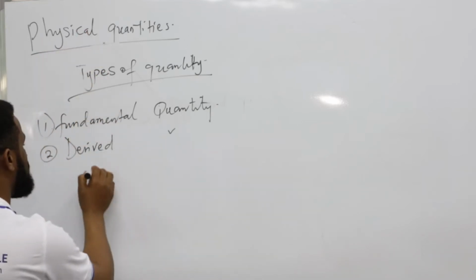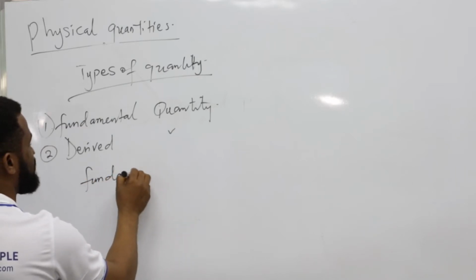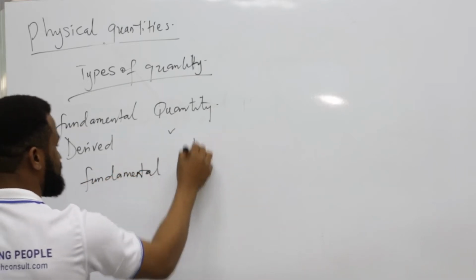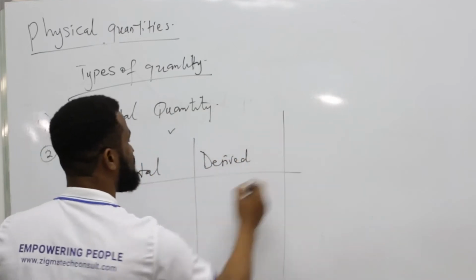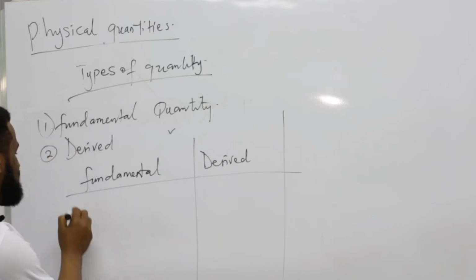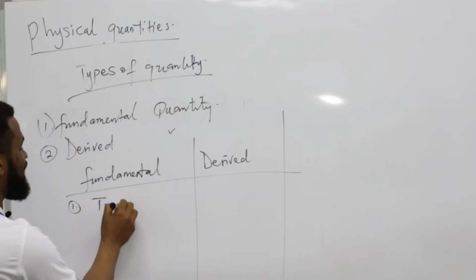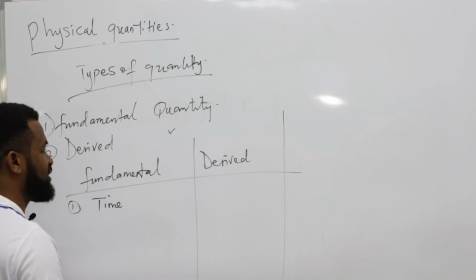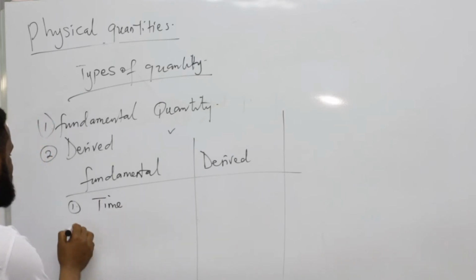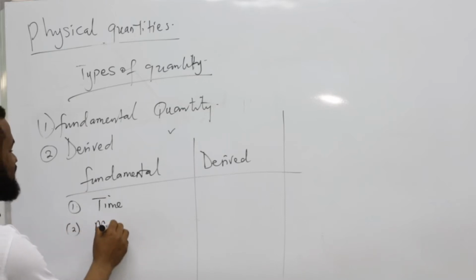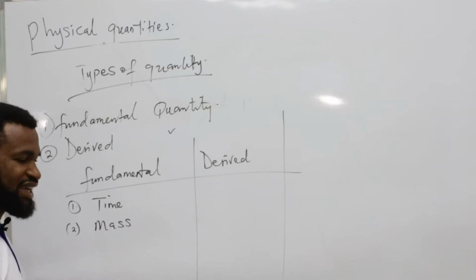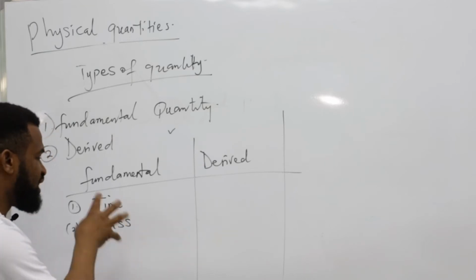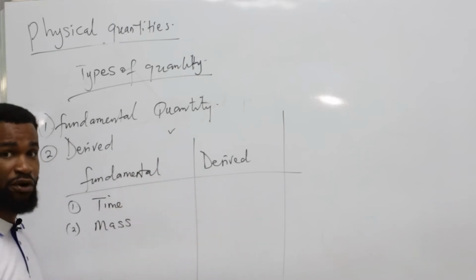Now the question is, what is this fundamental quantity? And then which one is called derived? Now the first fundamental quantity, let's start with time. Then another one is called mass. And I will tell you why they are called fundamental quantities. That means they are basic. They are the basis from which other quantities can be formed. They are on their own untouchable.